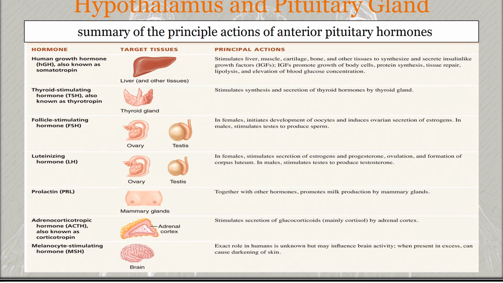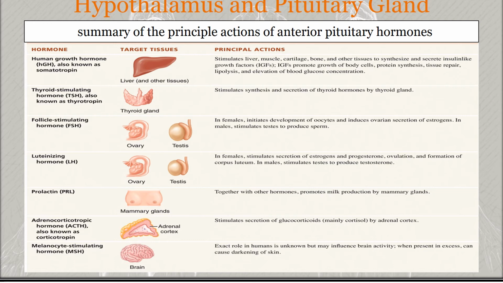Corticotropes secrete mainly the adrenocorticotropic hormone, and it controls the production and secretion of cortisol and other glucocorticoids by the cortex of the adrenal gland. We already discussed its mechanism on the previous slide. Corticotropin releasing hormone from the hypothalamus stimulates the secretion of adrenocorticotropic hormone by the corticotropes, and the glucocorticoids inhibit corticotropin releasing hormone and adrenocorticotropic hormone release via a negative feedback mechanism.